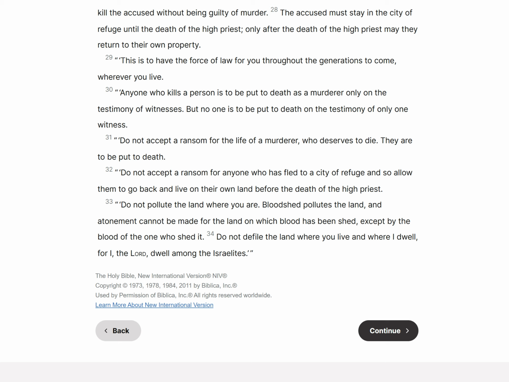Do not pollute the land where you are. Bloodshed pollutes the land, and atonement cannot be made for the land on which blood has been shed, except by the blood of the one who shed it. Do not defile the land where you live and where I dwell, for I, the Lord, dwell among the Israelites.